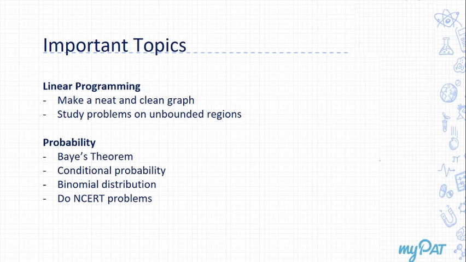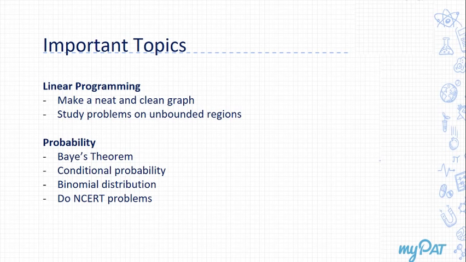Now this is one of the very easiest ways, and of course there are one or two problems on unbounded regions also. Just study how, if a region becomes unbounded, how to find the maximum and minimum value there. That's all in linear programming. So as I said, the 6 marks questions are for free. Basically, you just have to not make calculation mistakes and give a neat and clean graph, right?